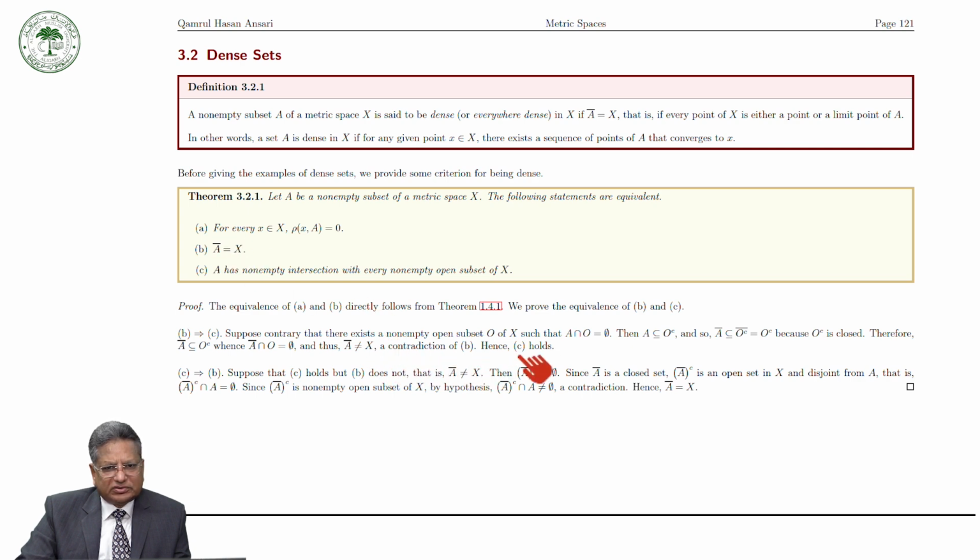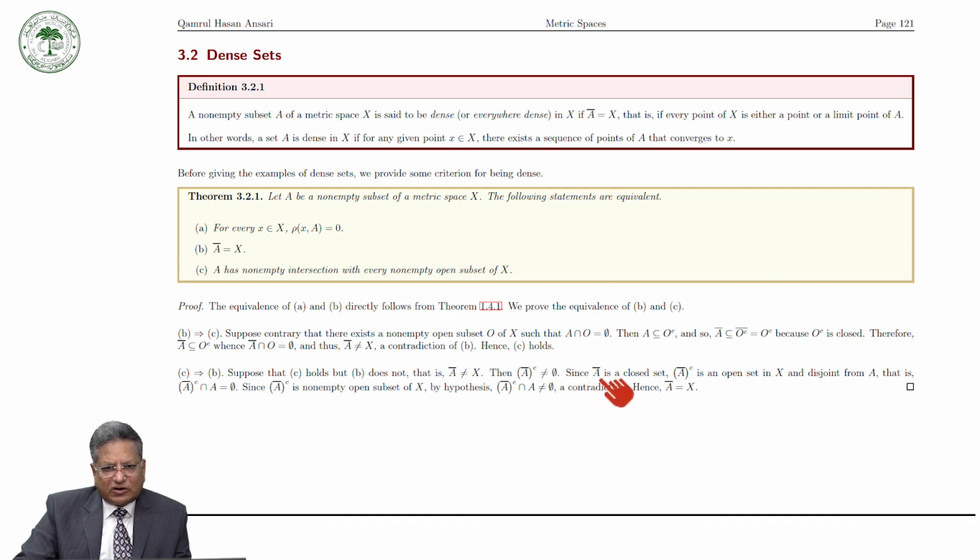It contradicts this, hence C holds. Now we prove that C implies B. Suppose C holds but B does not. That is, the closure of A is not equal to the whole space. Then the complement of the closure of A is not equal to the empty set.